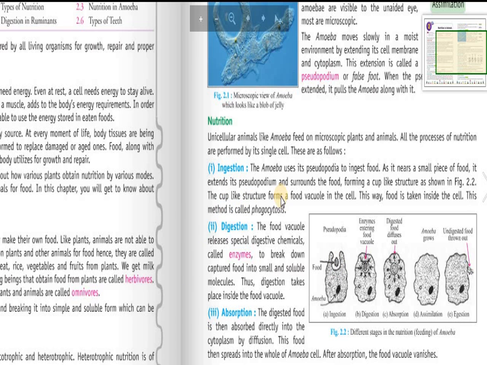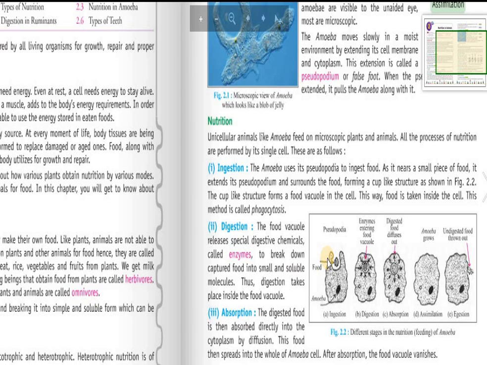The cup-like structure forms a food vacuole in the cell. This way food is taken inside the cell. This method is called phagocytosis. So in the ingestion part, amoeba uses its pseudopodia, as you can see here in the figure. It makes a cup-like structure around food and then later makes a food vacuole around the food, and in this way the food is taken inside the cell of amoeba,